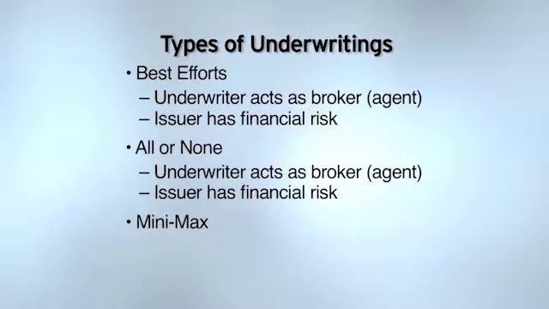If they can't sell enough to raise $50 million, then they're not going to sell any of it, because they can't move forward with the project if they cannot sell all of the securities. So again, the underwriter is acting as a broker, as an agent. They don't have the financial risk. The financial risk rests with the issuer.